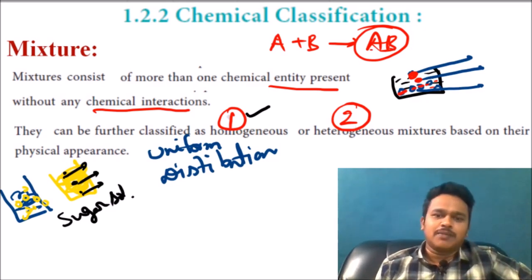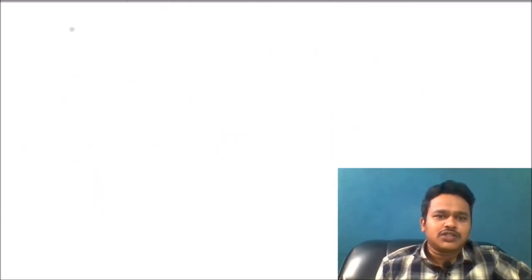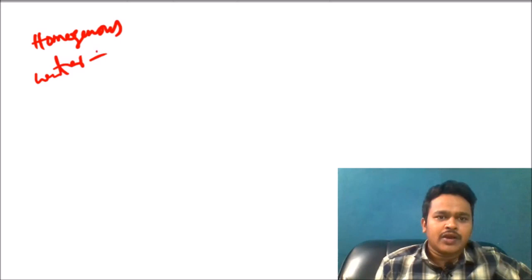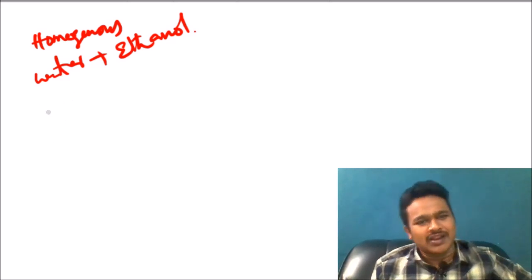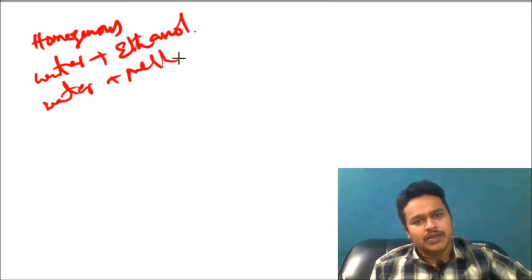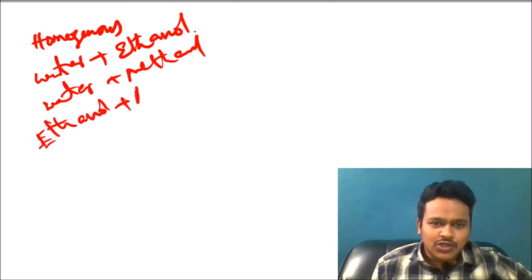Homogeneous mixture examples you can say. What are the examples? Water plus ethanol, water plus methanol, ethanol plus acetone.